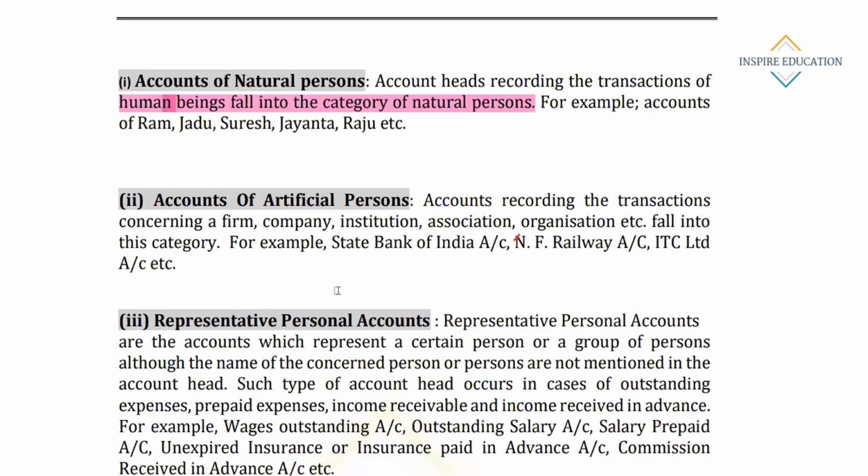Then accounts of artificial person. Artificial person means what? A firm, a company, an institution, an association, all these things are also persons. They are not natural persons. These things are artificial persons because they have some identity, like State Bank of India, Railway, ITC Limited. They are not natural persons.